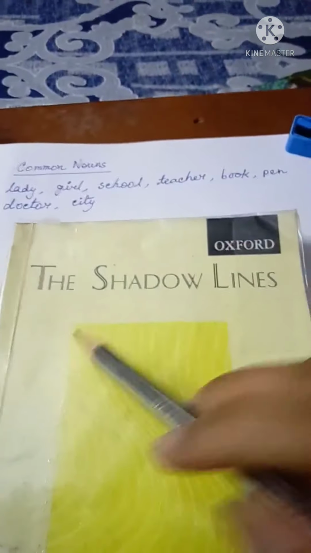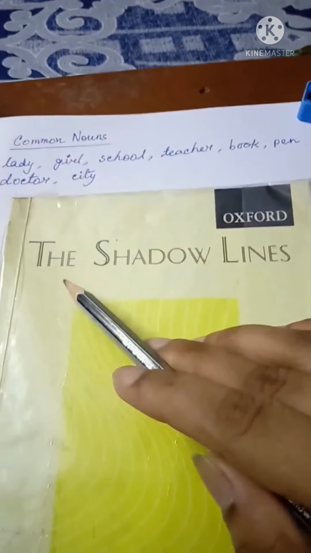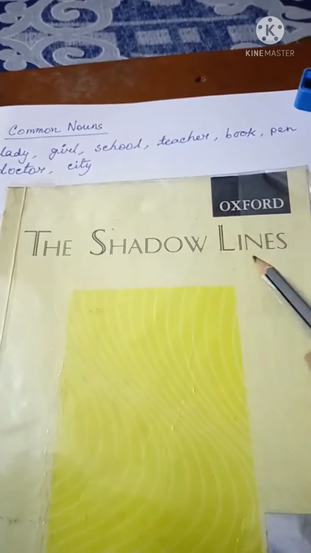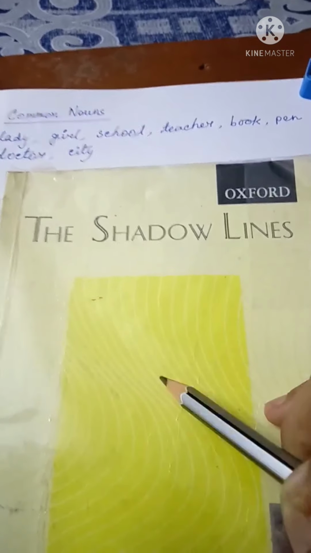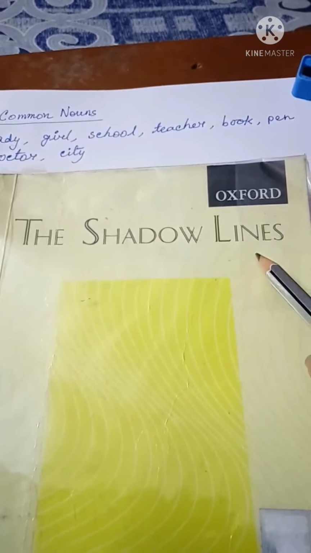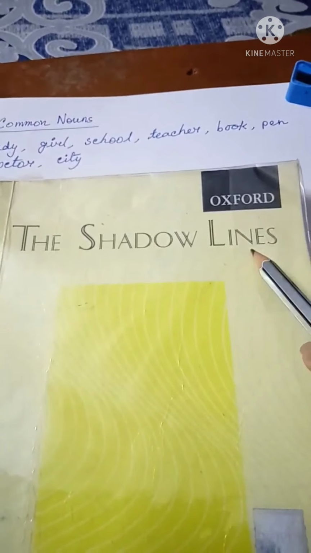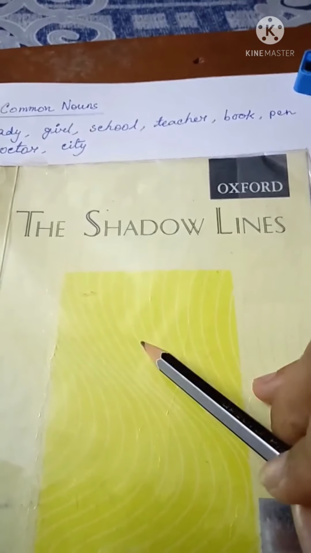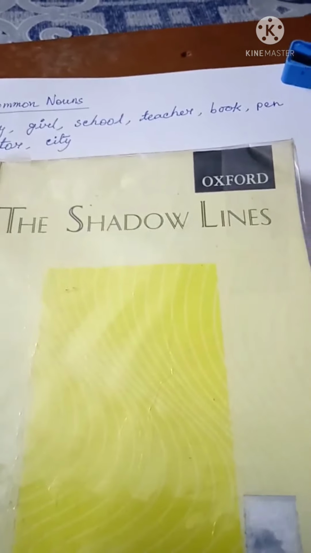But see, the name of this book is The Shadow Lines. So, The Shadow Lines is the special name of this book. That's why it is a proper noun. So, The Shadow Lines is a proper noun because it is the special name of this particular book.